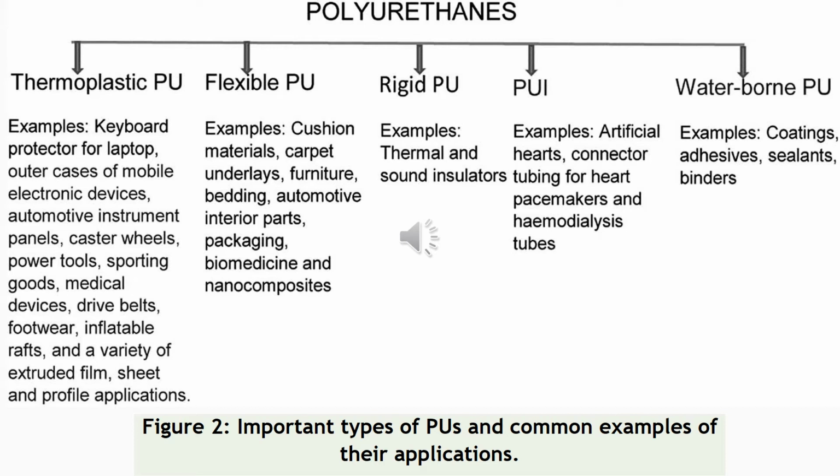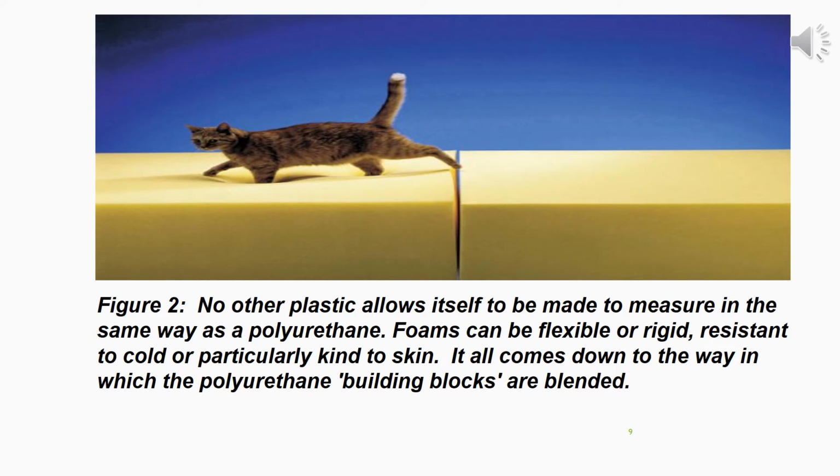So there we have discussed five different types of polyurethanes and the major uses and applications of all those five polyurethanes in our surroundings. Figure number 2 shows that no other plastic allows itself to be made to measure in the same way as polyurethane. Foams can be flexible or rigid. Foams can be resistant to cold or particularly kind to skin. It also comes down to the way in which the polyurethane building blocks are blended.